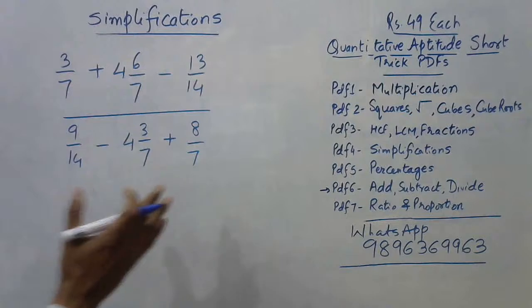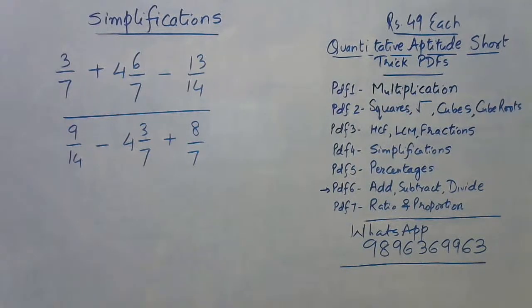Okay, now the question is again tactical, so you need to be very, very careful here. So let's see the answers for this one.